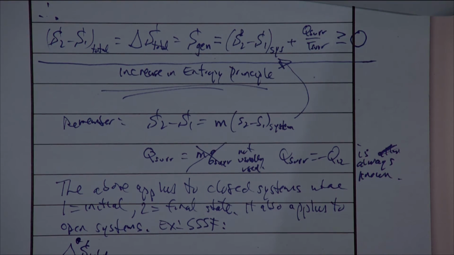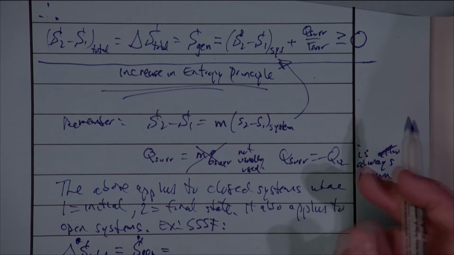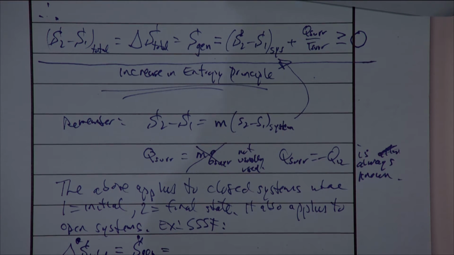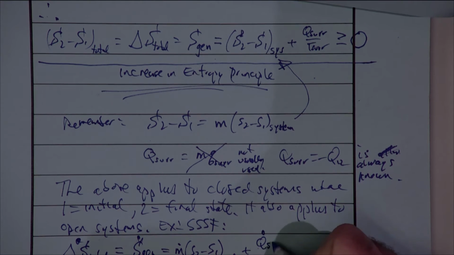So the rate change in the total entropy, or the rate of entropy generation, is going to equal not the entropy change, but the rate entropy change. So in other words, the mass flow rate times the change in specific entropy associated with the system. And then plus the rate of heat transfer to the surroundings over the temperature of the surroundings.